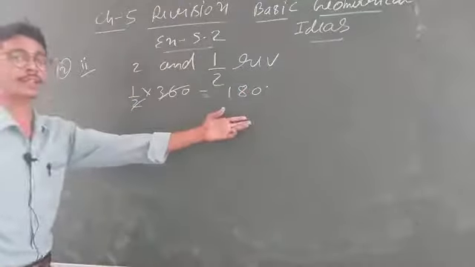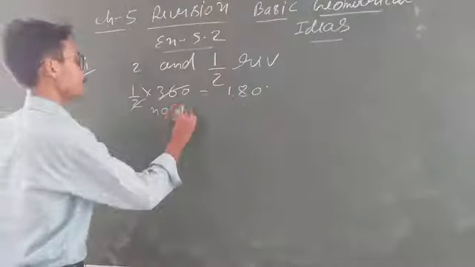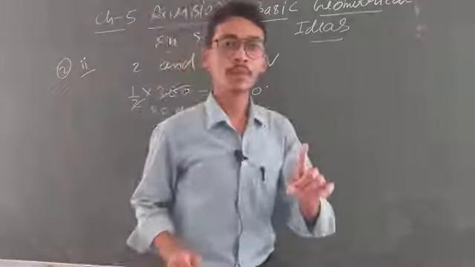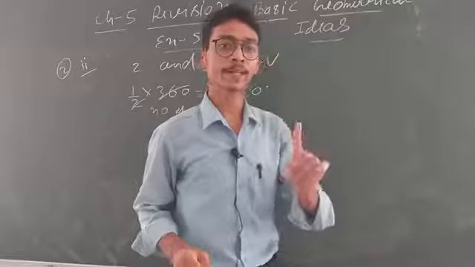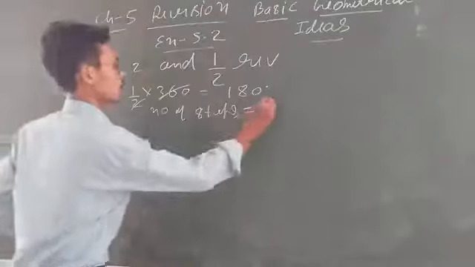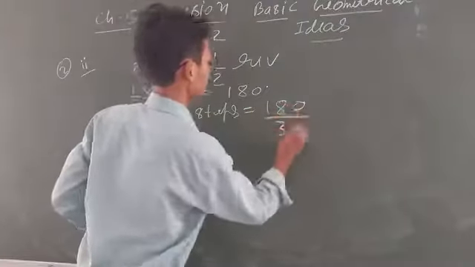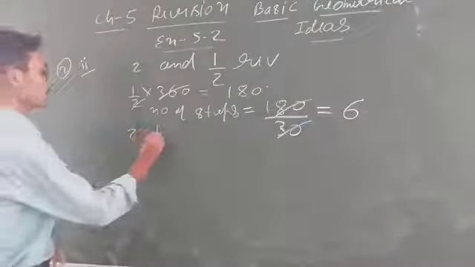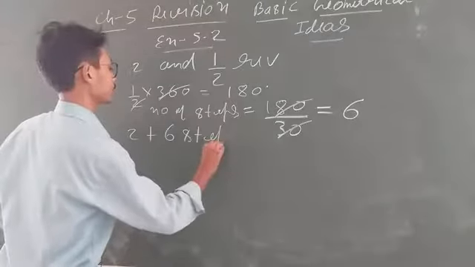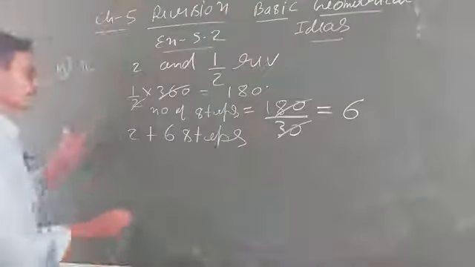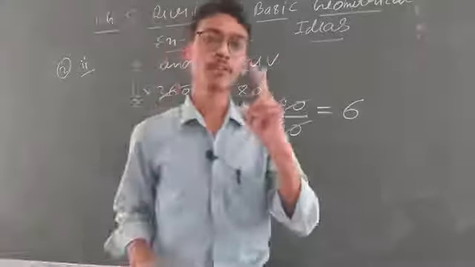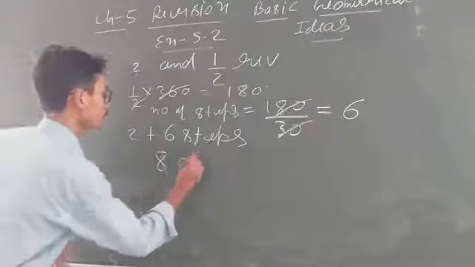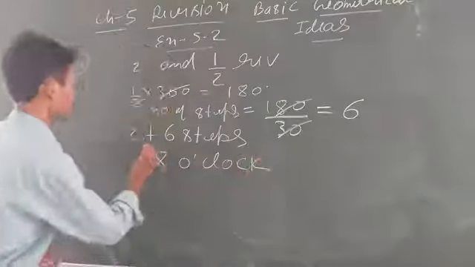Again 180 degree, students. Now simply find out the number of steps. Look, always you have to divide by 30 degree because I explained that at every hour there is an angle of 30 degree. So 180 degree upon 30 degree. So 30 6s are 180, again 6 steps, that is 2 plus 6 steps. Is that clear? Look son, now 2 plus 6 steps: 2 3 4 5 6 7 8, that is, what will come? 8 o'clock. Clear student?